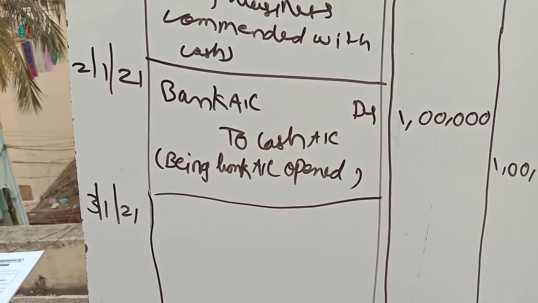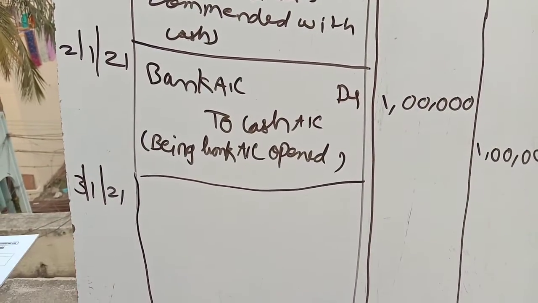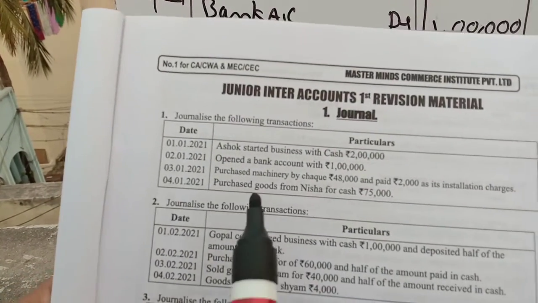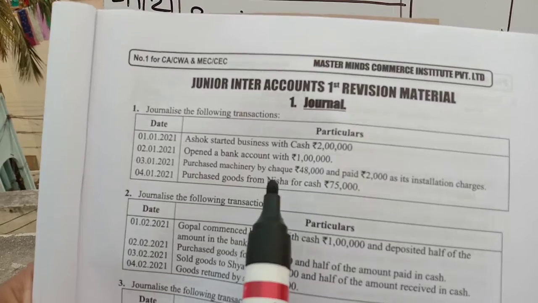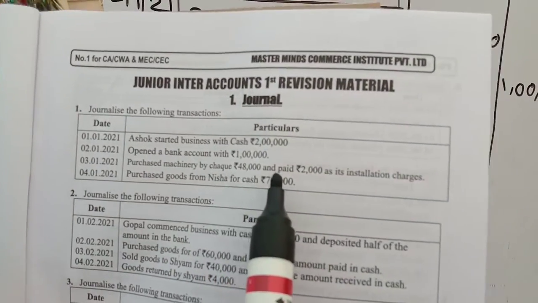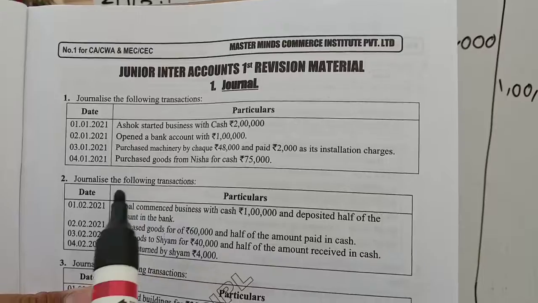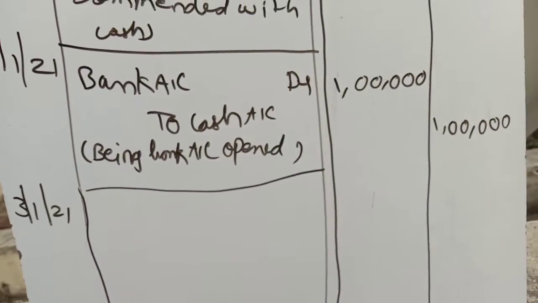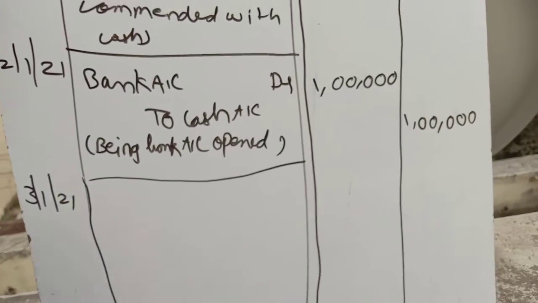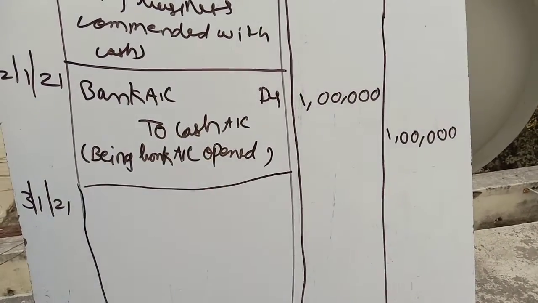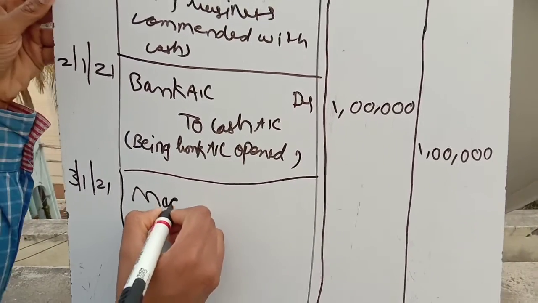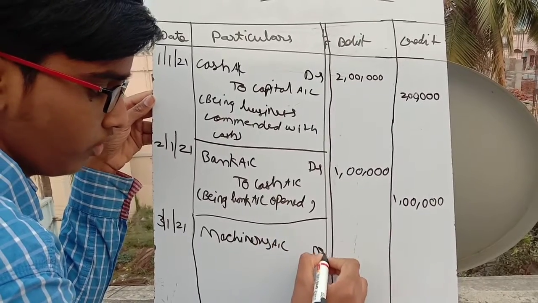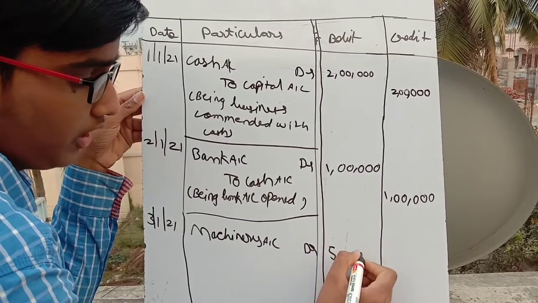According to the transaction given, we have purchased a machinery. The machinery we have purchased by check was 48,000 rupees and 2,000 as its installation charges on the same date. So the 2,000 should be added to that 48,000. The entry would be machinery account debtor 50,000, not 48,000.